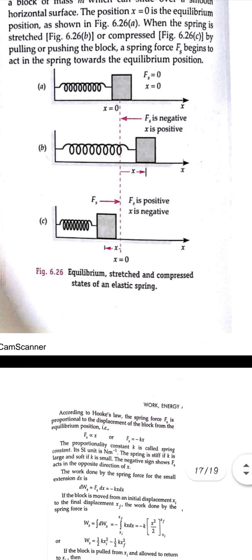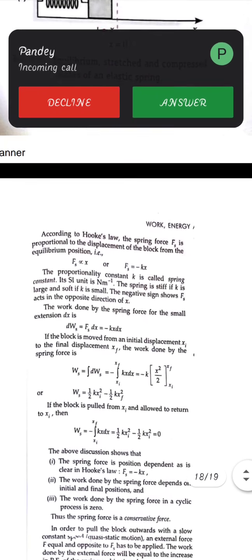So if we are applying some force and there is no displacement, we can say that the work done is 0. But if we are stretching a spring and it is moving in the opposite direction, so the displacement is in a different direction, it will be a negative work. So here we can say that the force,